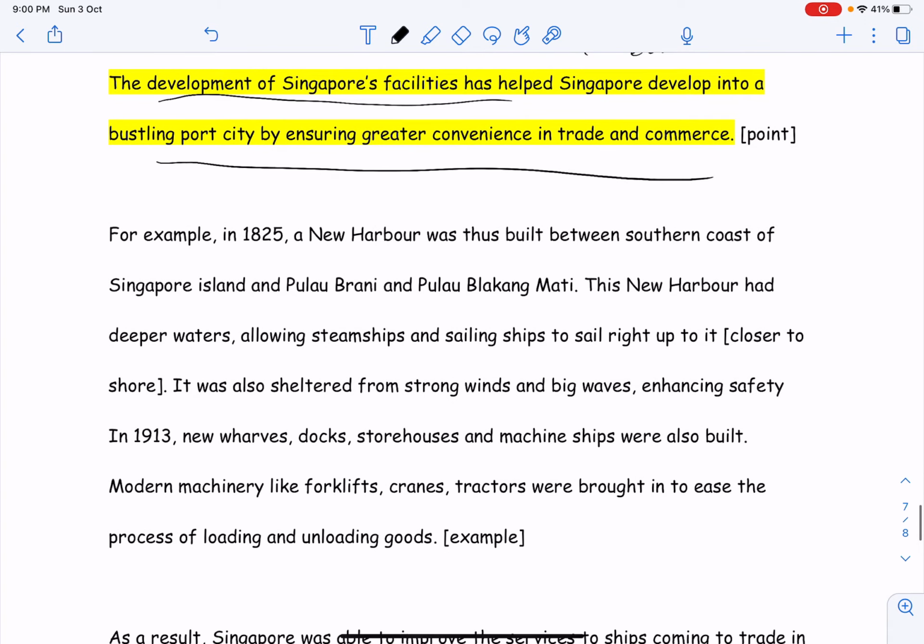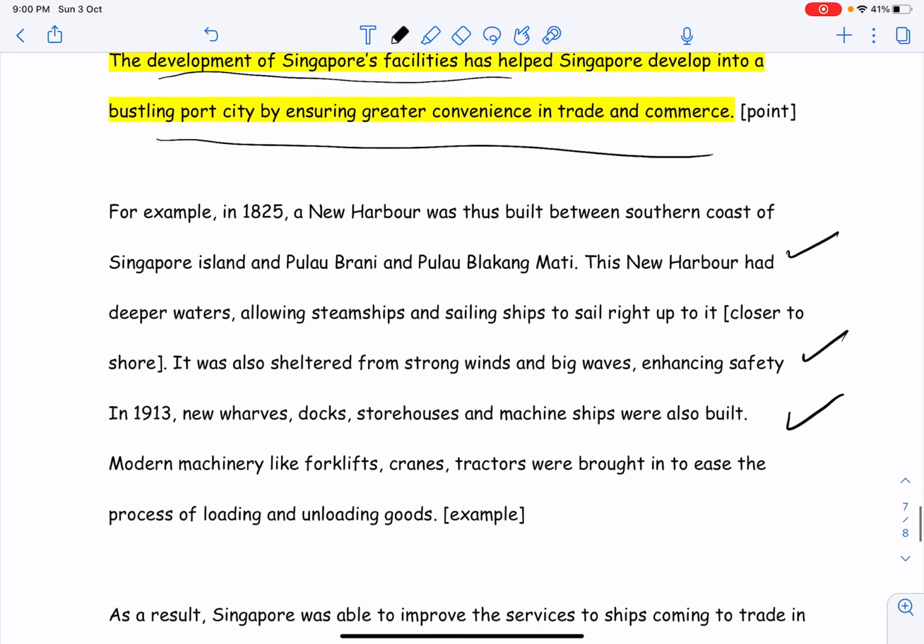Then examples of the facilities, 3 to 4 examples of the facilities. Okay, what are facilities? Well, you have the new harbor being built in between these two countries. You have the steamships. What is the function of all these harbors? Shelter from strong winds, enhance safety, new docks and storehouses, and so on. And then you have the modern machinery.